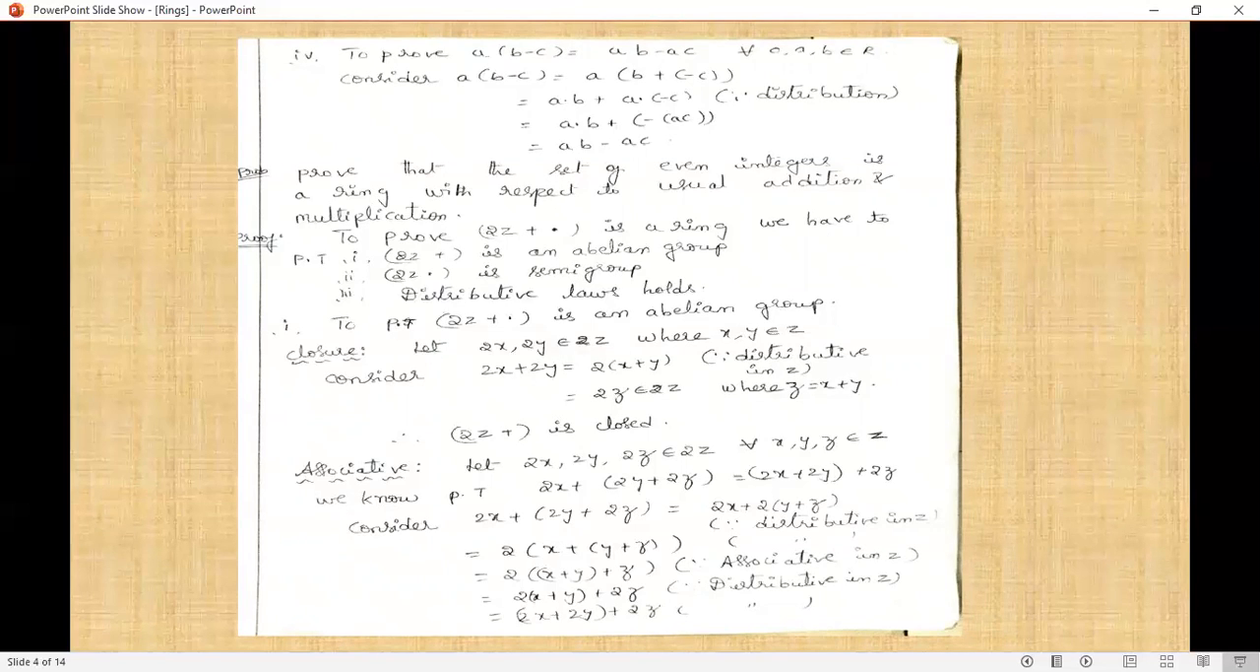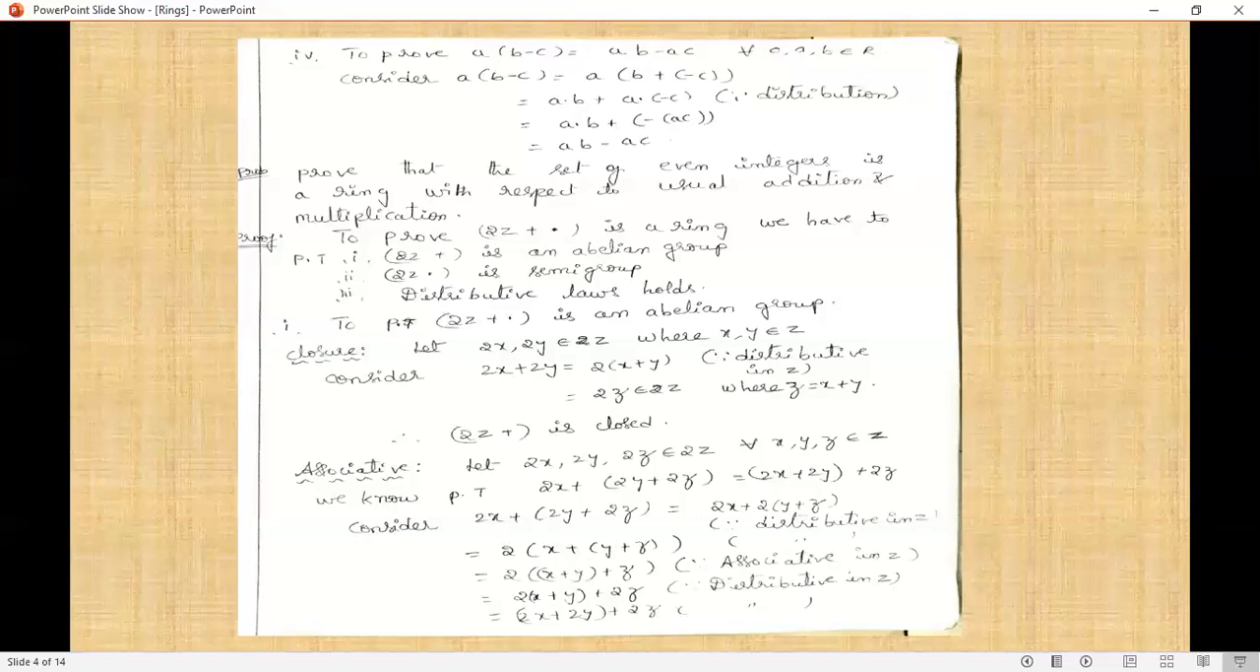Next one is associative. What we have to prove in associative? 2x, 2y, 2z belong to 2Z, for all x, y, z belong to Z. We now prove that (2x plus 2y) plus 2z equals 2x plus (2y plus 2z). Now consider the LHS side, (2x plus 2y) plus 2z. We are applying the distributive and associative laws. We are commoning in the bracket: 2x plus 2 common, that is 2 into (y plus z). Again, we are commoning the 2 on the whole equation, 2 into (x plus y plus z).